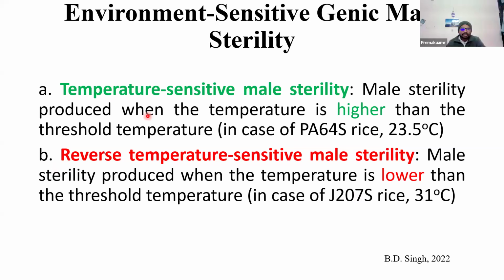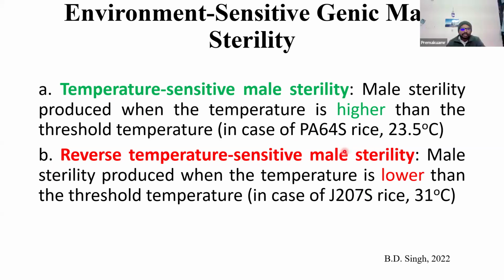Temperature sensitive male sterility means that if the temperature crosses the critical temperature, it is above the critical temperature. In this particular line, 23.5 is the critical temperature. Above this temperature, there will definitely be male sterility. But it's not like that always above.